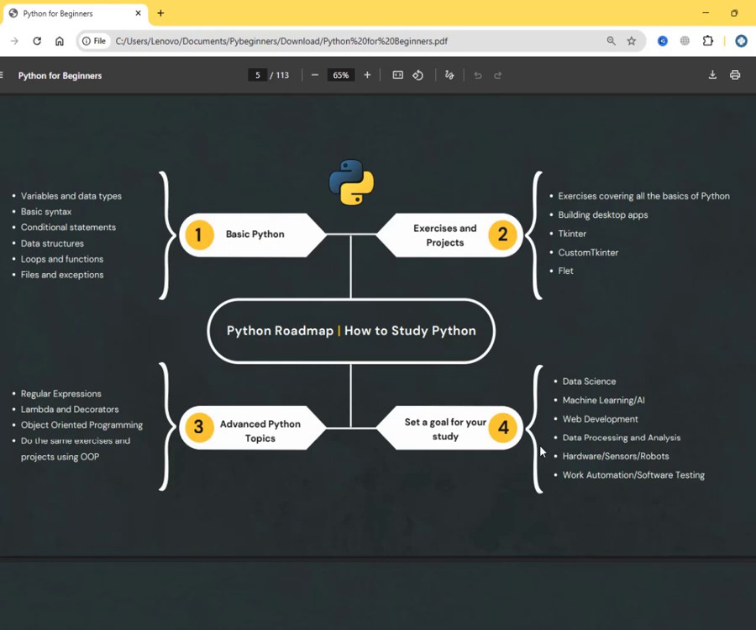So this is how people used to get lost. They try to start everything at the same time. That's a mistake. You will burn out. So when you reach number 4, you need to choose a field. You must set a goal for your start.